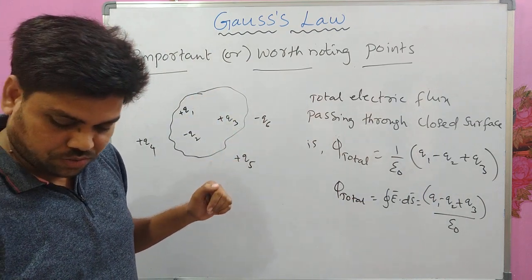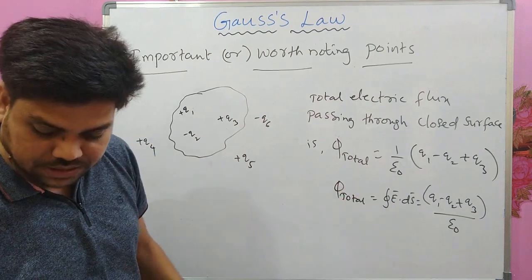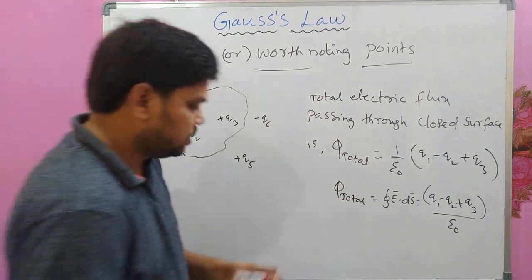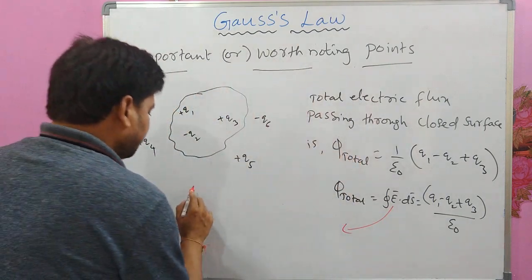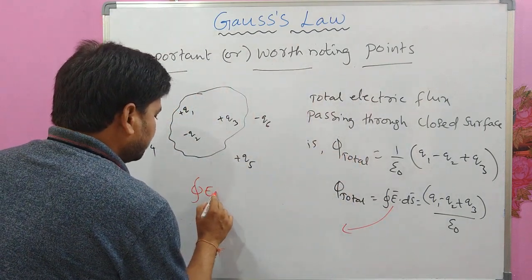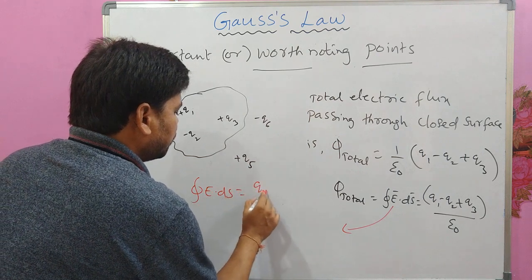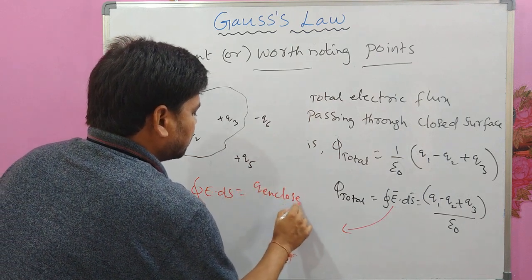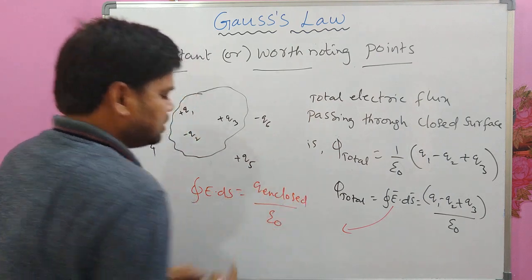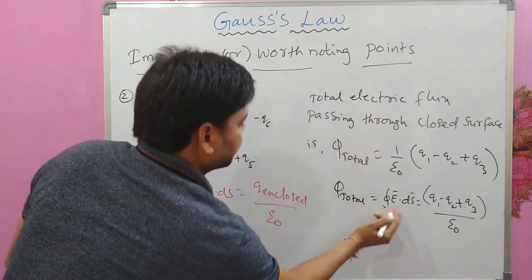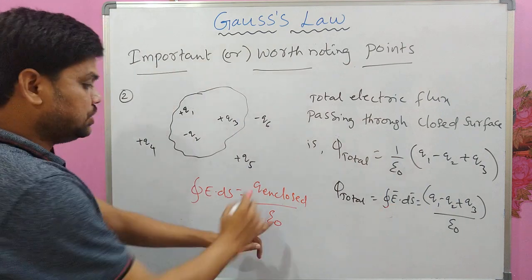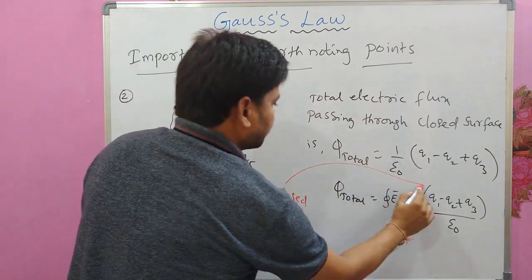One more important point in this is about this E. For example, I have the integral of E dot dS equal to some q enclosed by epsilon naught. This is Gauss law. Let me write here. This q enclosed is this.